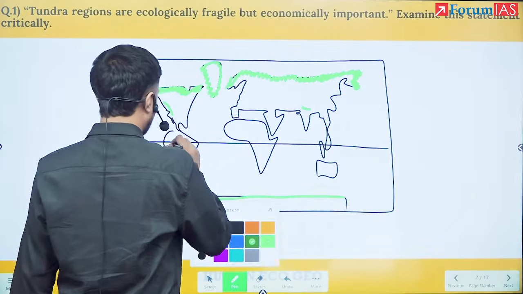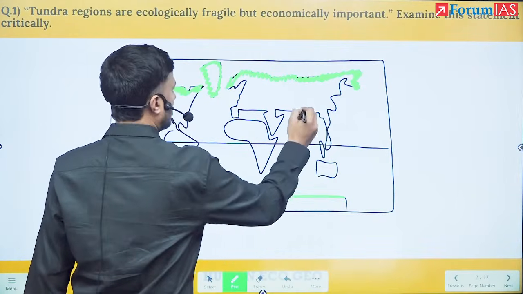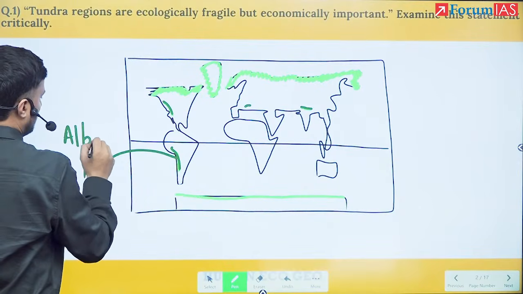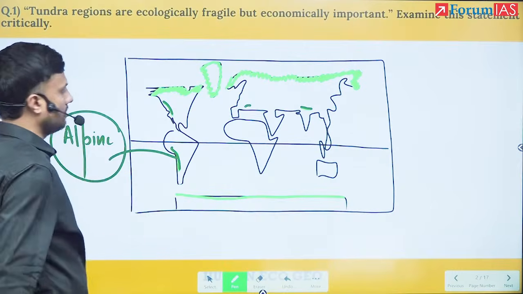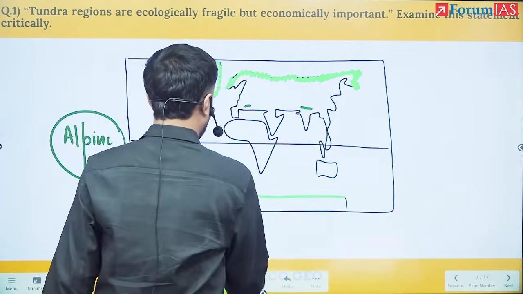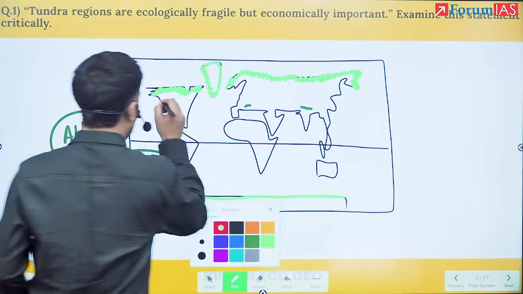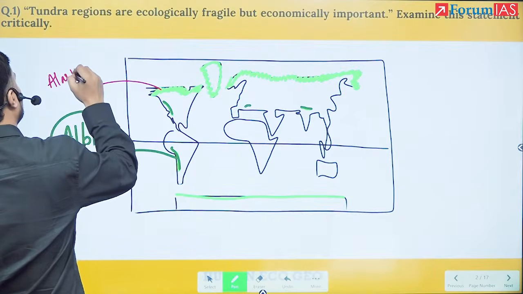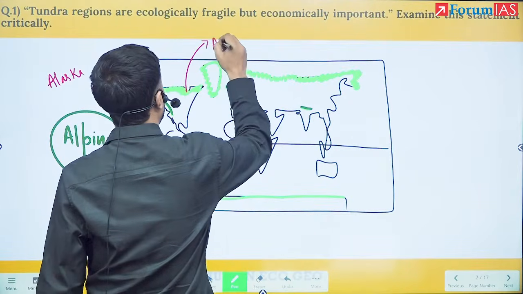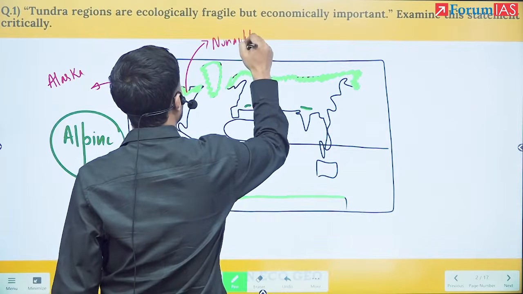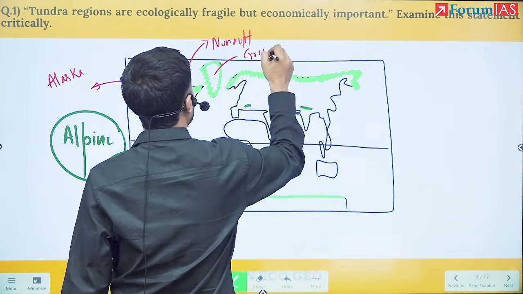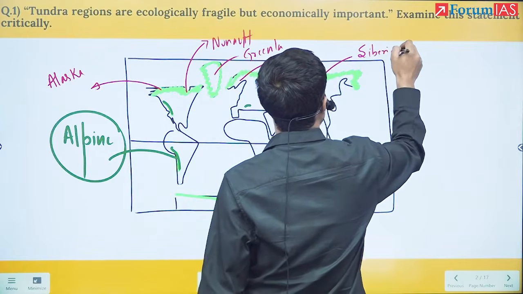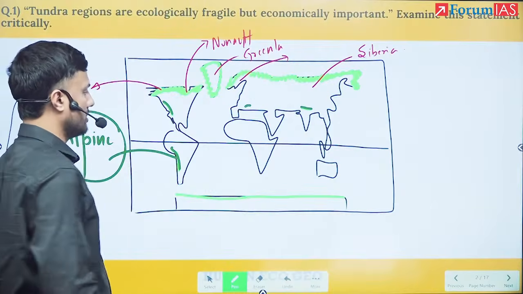These which I have marked are alpine zones. Here I should have marked Alaska. This is the Nunavut region of Canada. This is Greenland, Scandinavia, Siberia. This is how the tundra region looks.